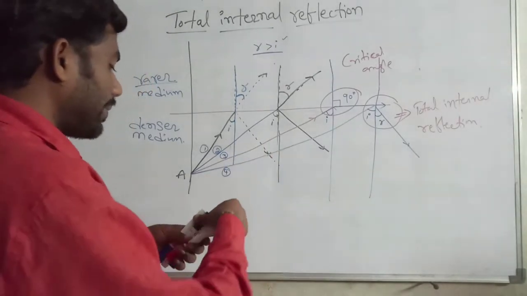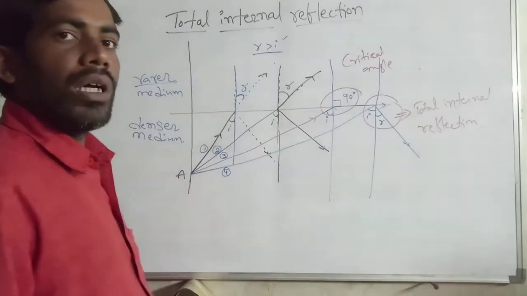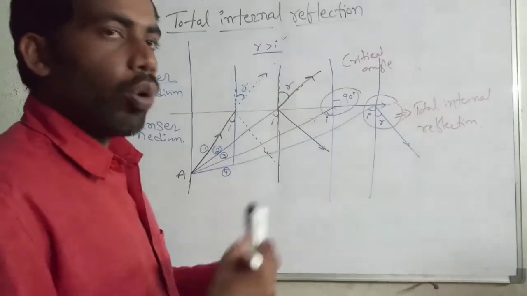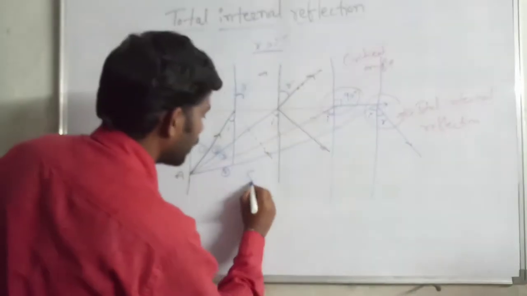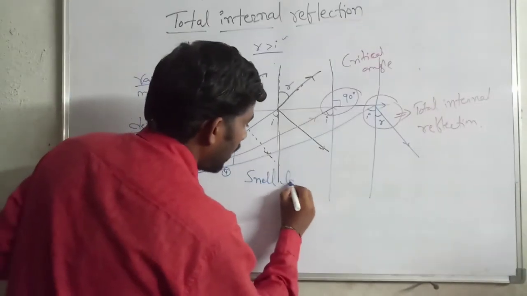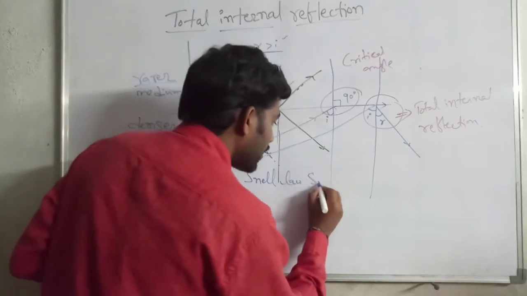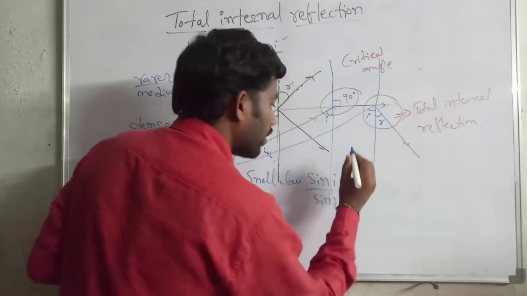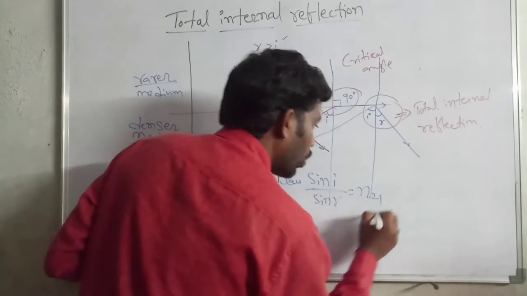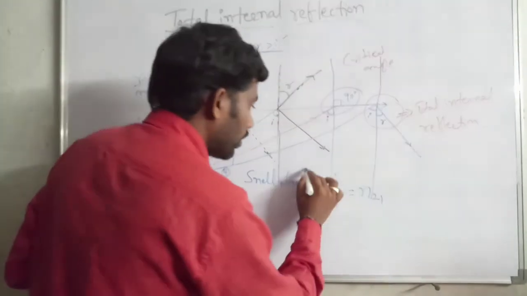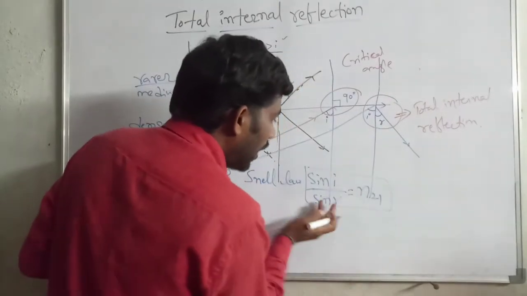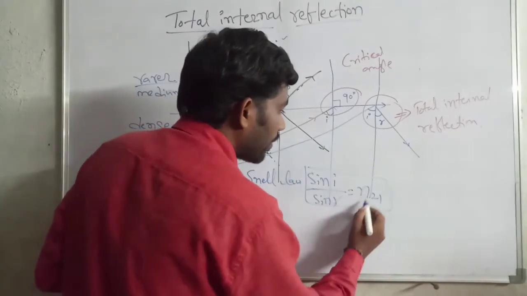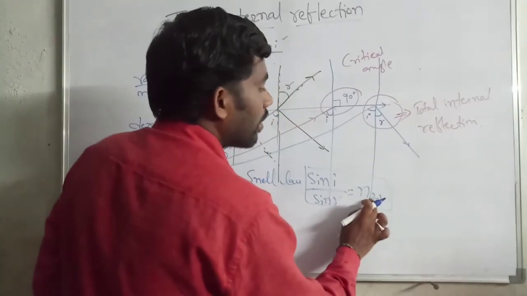In this case, you already know the refracted rays always obey Snell's law: sin I by sin R equals n21, not n12. If you take 1 to 2, it is reversed. Sin I by sin R is always n of 2 1.